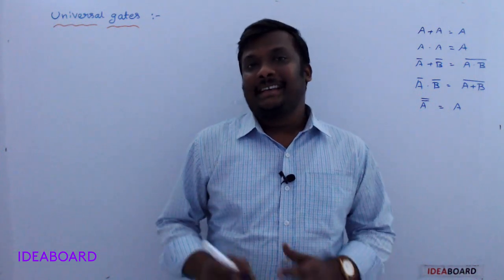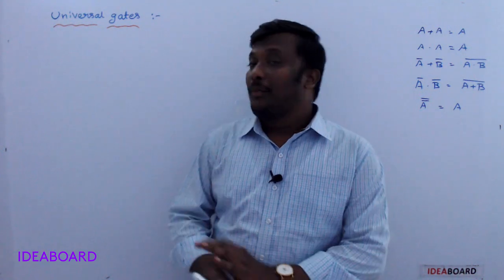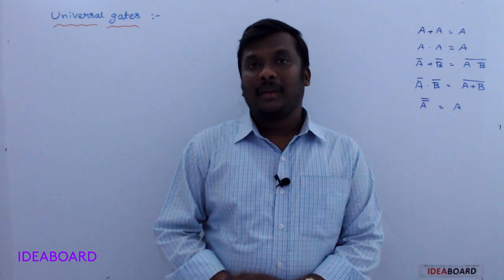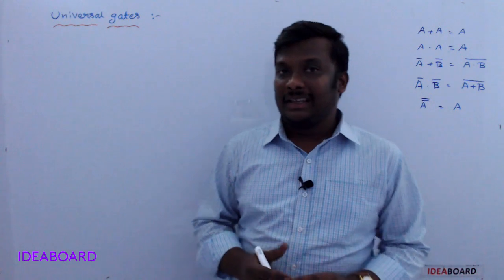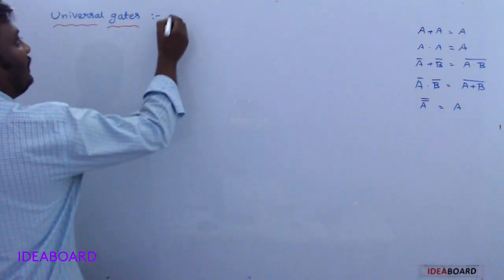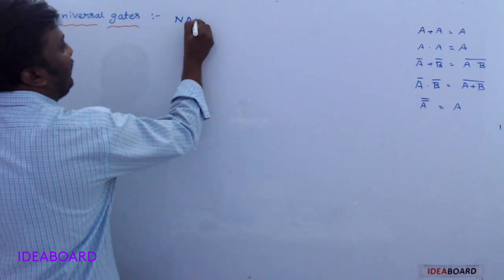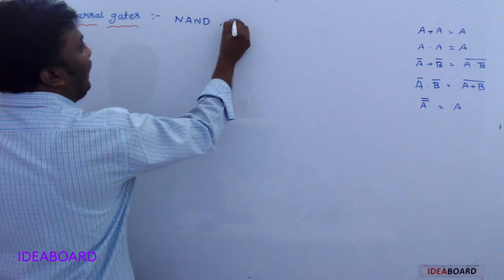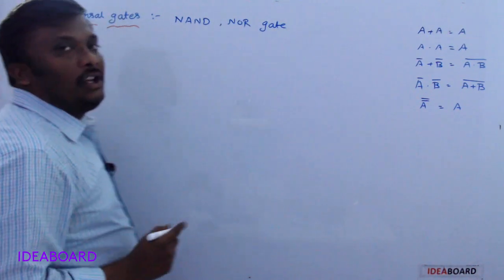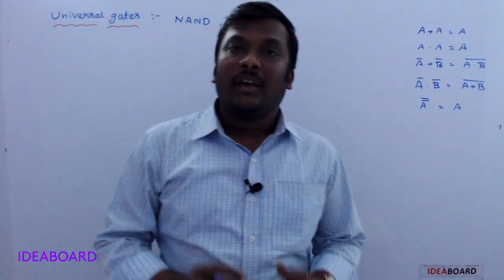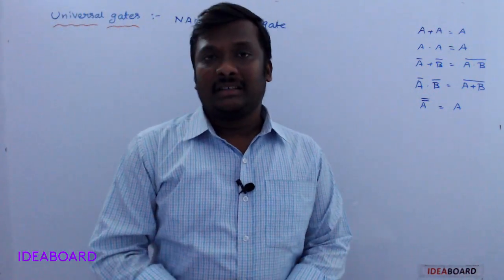Hi, in this section, we discuss universal gates. What are universal gates? The NAND gate and NOR gate are called universal gates. Why are they called universal gates?